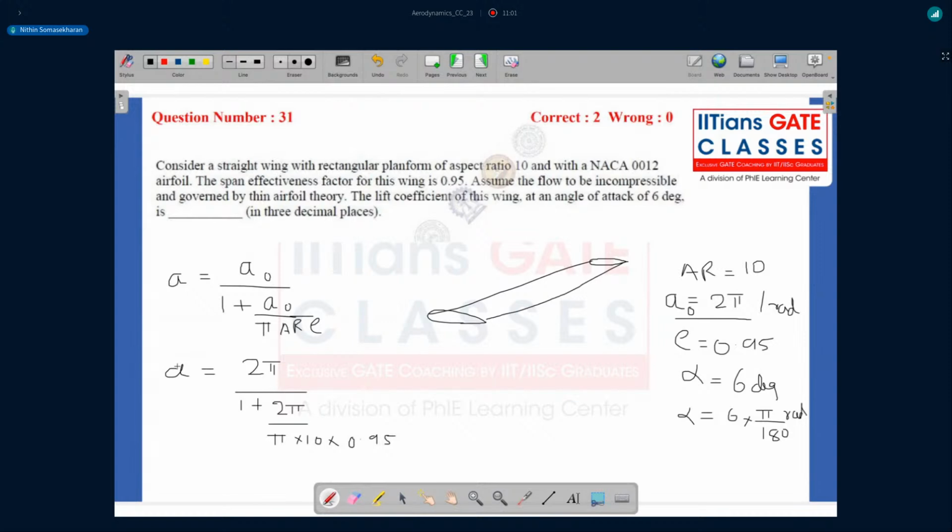All right, so this would be your A, that is your lift curve slope, and you would estimate this to a value of around 5.19 per radian.